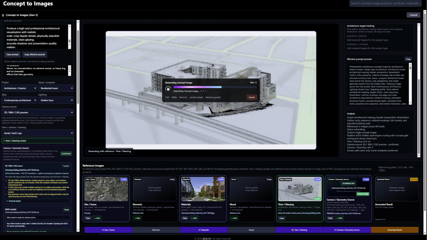This separation of responsibilities is important. The locked proxy controls composition and geometry. Materials guide finish character. Site and scene guide context. The designer can therefore review each source of influence and identify where unwanted variation entered the result.